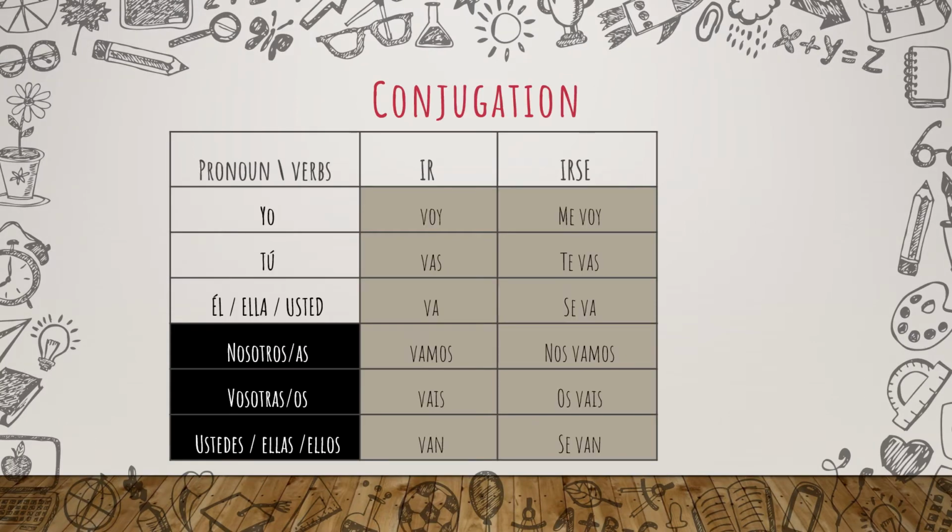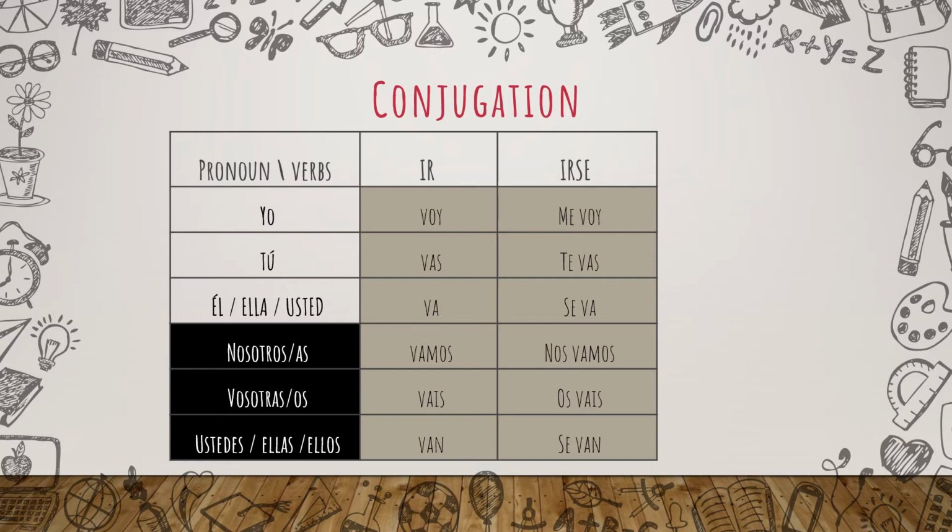First of all, I want to show you now the conjugation of the verb ir and the verb irse, which is the reflexive form of ir. In one of the columns we have the personal pronouns yo, tú, él, ella, usted. Yo is first person, tú is second person, él, ella, and usted is third person.